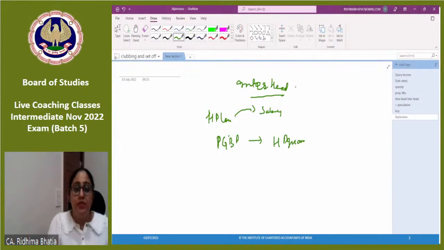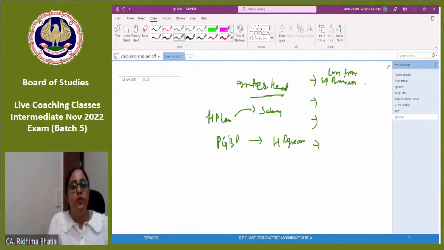Okay. But even in this there are restrictions. Ma'am, what are the restrictions? First, the restrictions are the same as what we did in inter-source or intra-head. Speculative business loss can only be adjusted with speculative income.